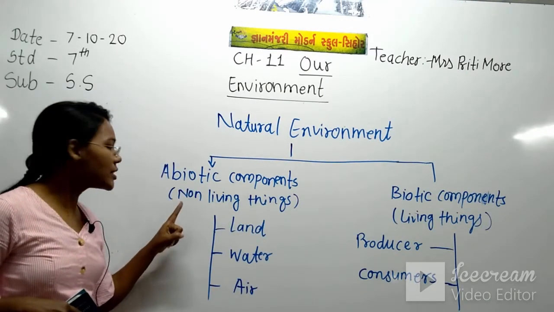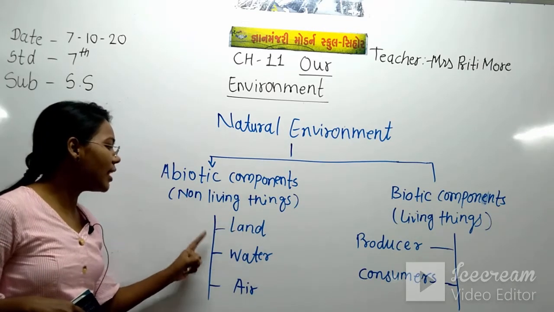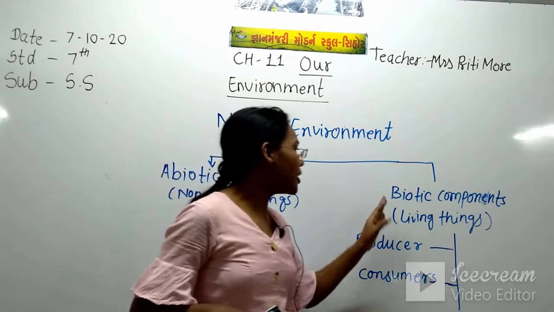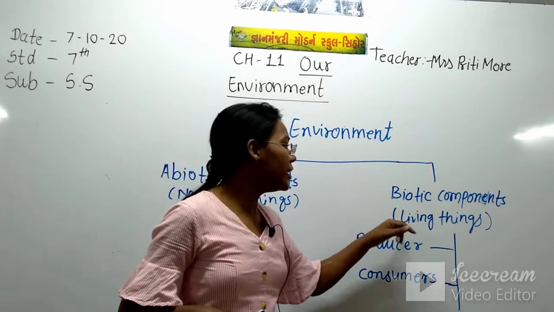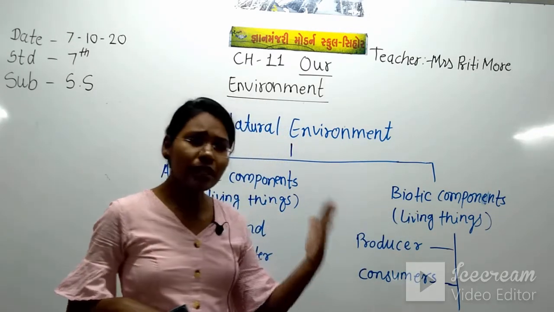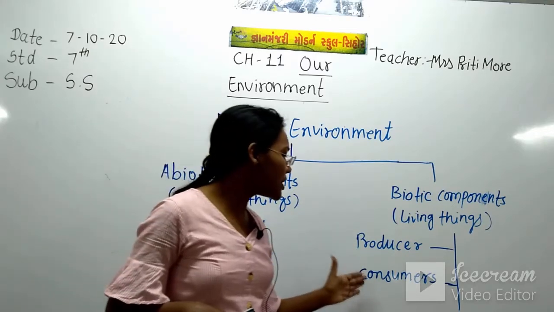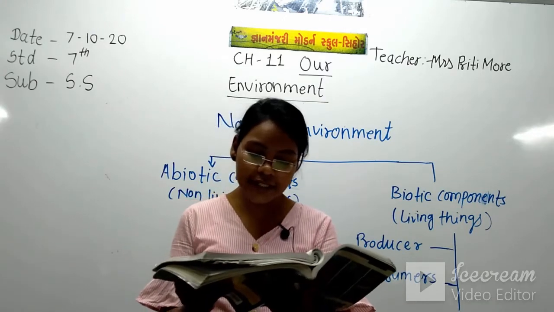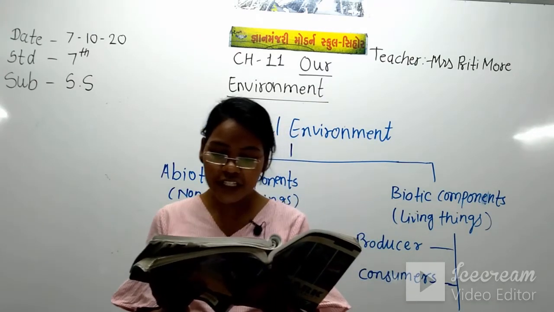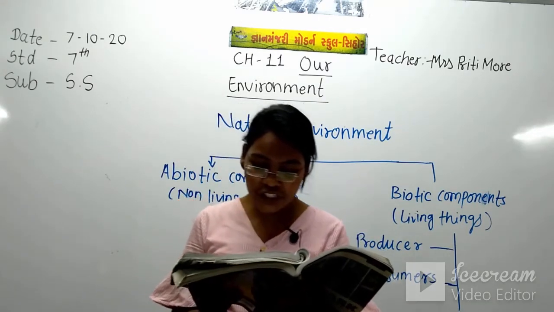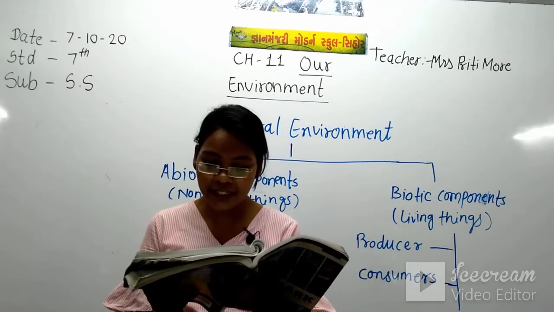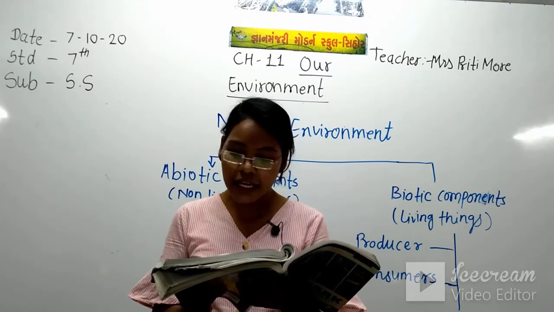It includes non-living things like land, water, air, and biotic components include living things like plants, animals, producers and consumers. But first see what is environment: the immediate surrounding or the condition in which living beings exist and develop their characteristics make the environment.